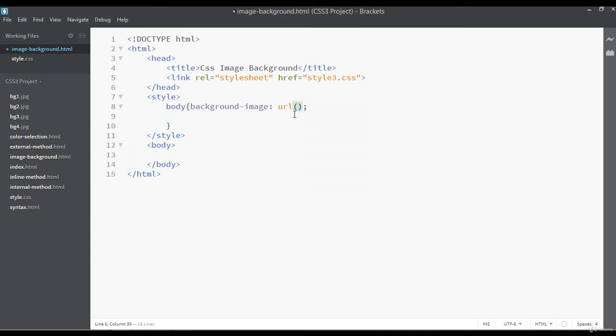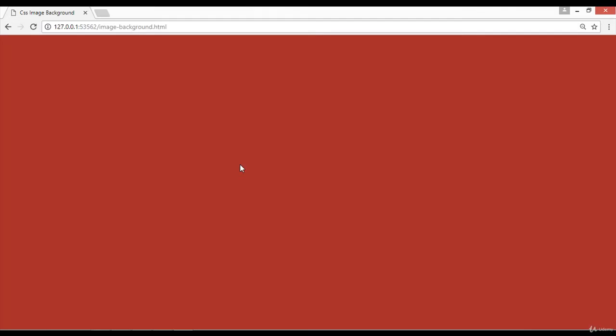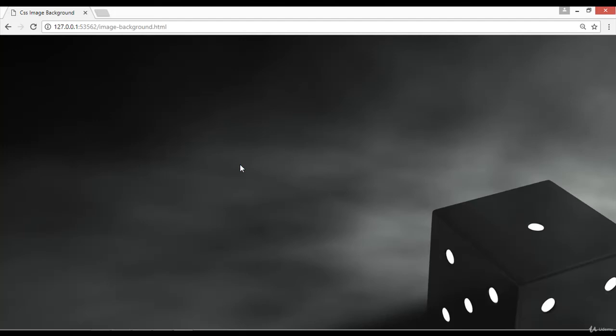Inside these 2 round brackets, you are giving the name of your image with the type. For example, we have image 1 bg1.jpg. You can save, go to your browser and refresh. Now we have image here just as a background.